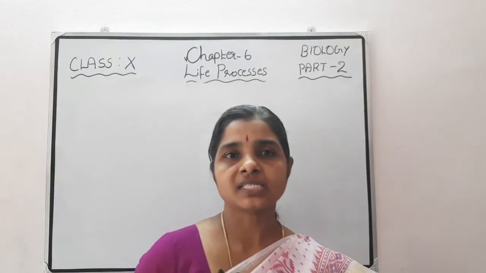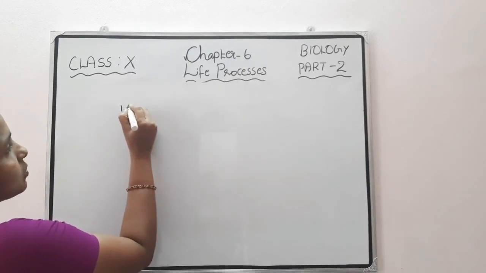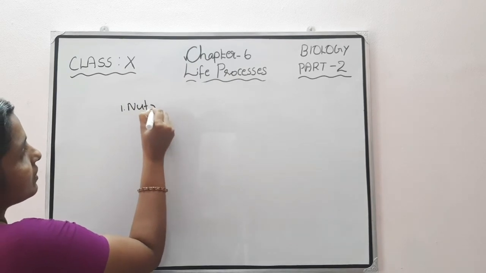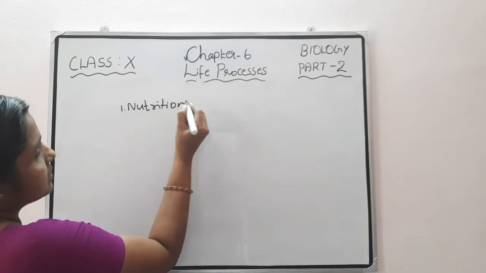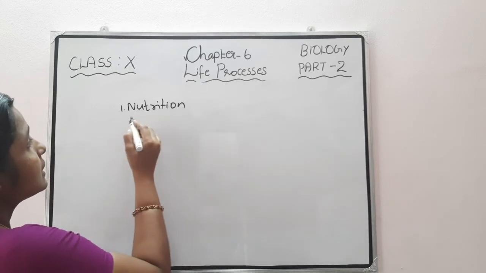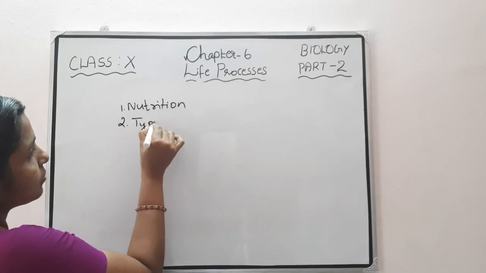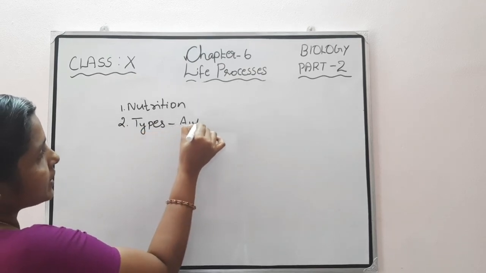Now we can summarize the topics that we discussed today. First, we discussed what nutrition is, and in that we studied the nutrients and the components of food. Then we studied two types of nutrition, autotrophic and heterotrophic nutrition.